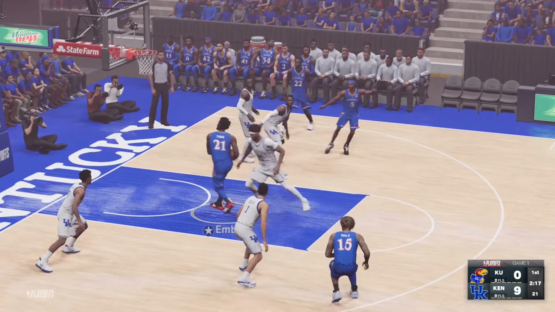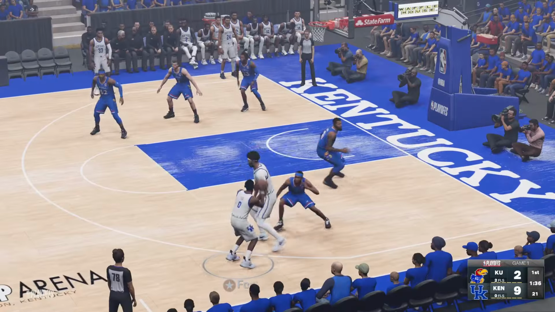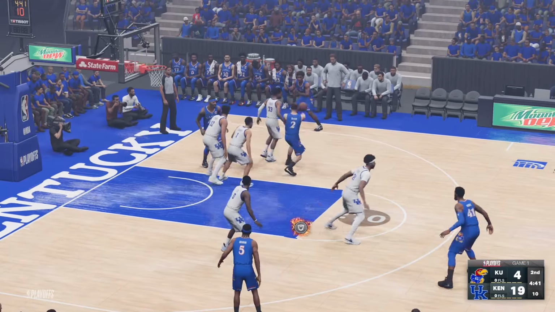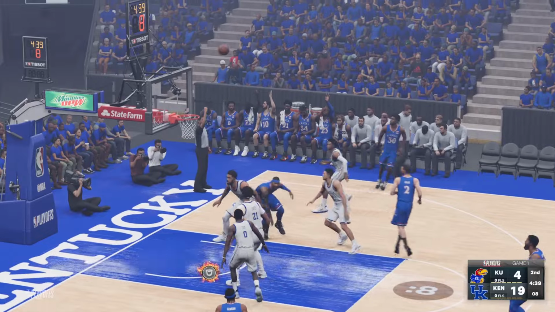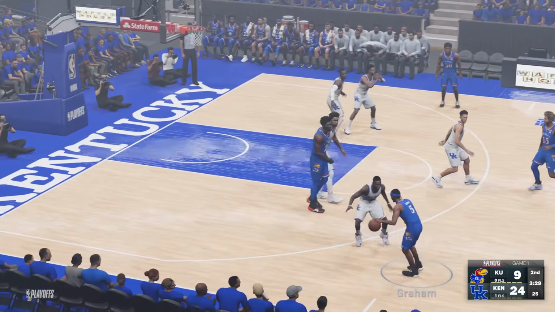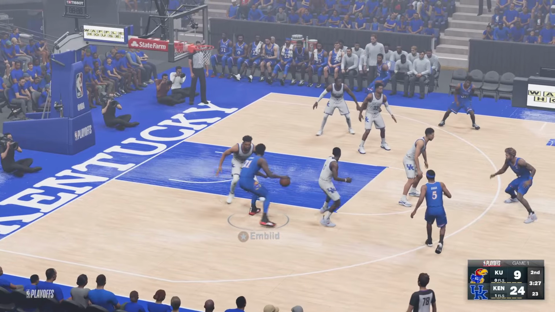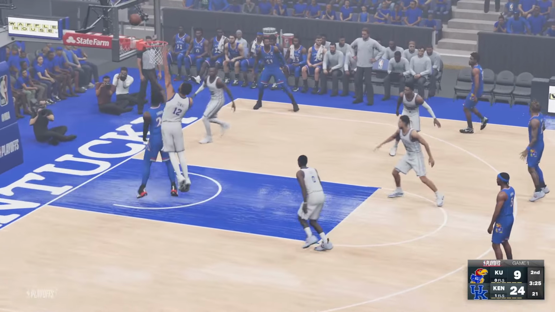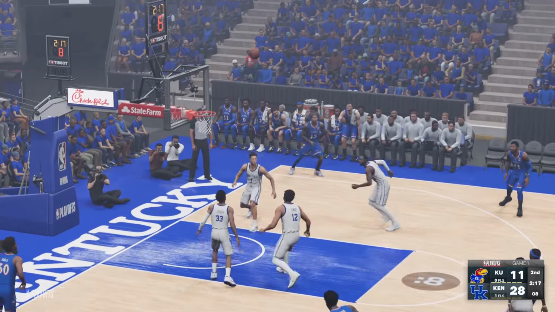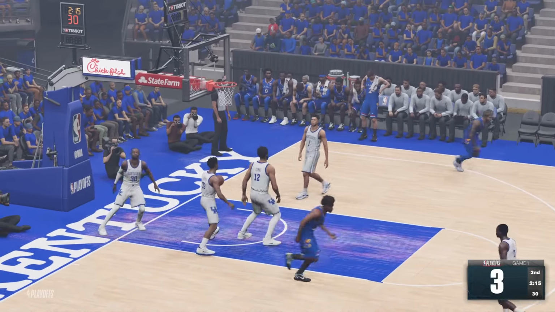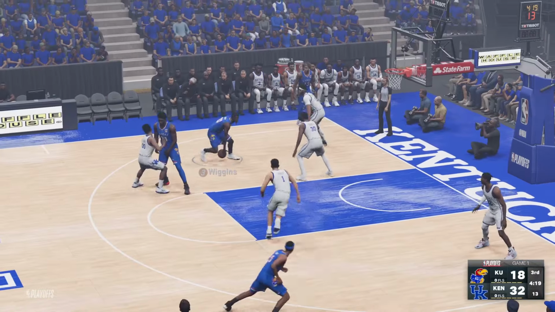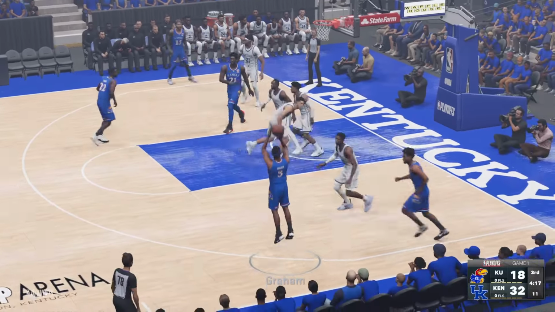Finally, their first points come from a driving Embiid. Kentucky now taking and making threes. 19-4. Kansas. Agbaji trying to make a comeback, hitting his 3, making it 21-9. But Devin Booker right back at him, hits a 3, and the Kansas deficit is growing. Embiid with a layup. Graham off the screen hits a 3, but they can't close the gap. Andrew Wiggins driving, dishing, and Embiid with the slam, but it's 32-18. As Devontae Graham's 3 goes.